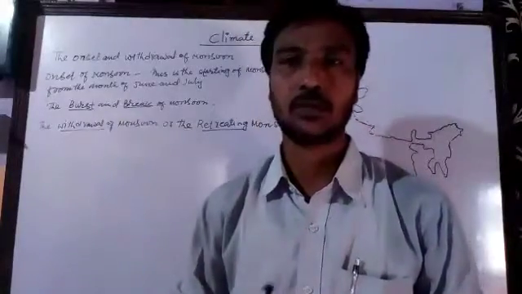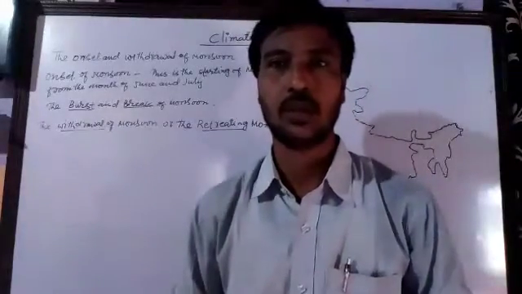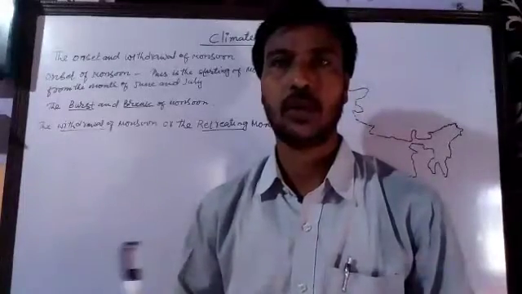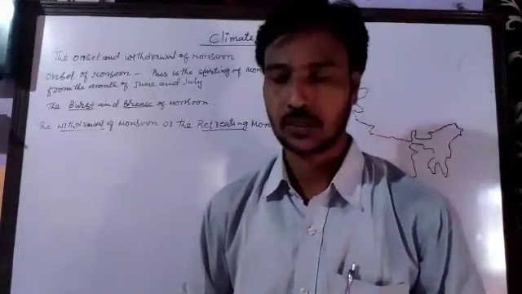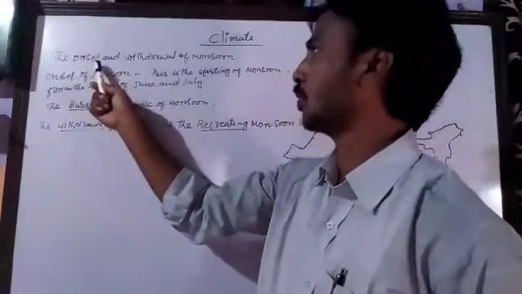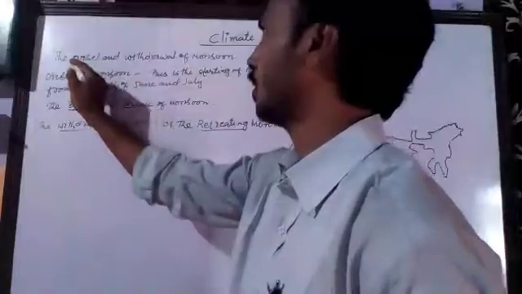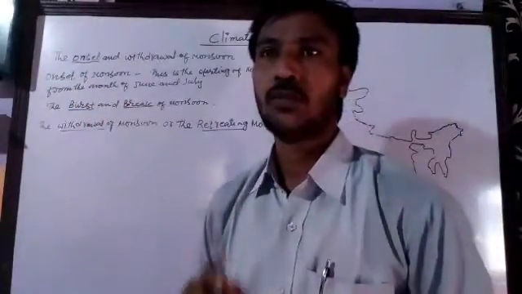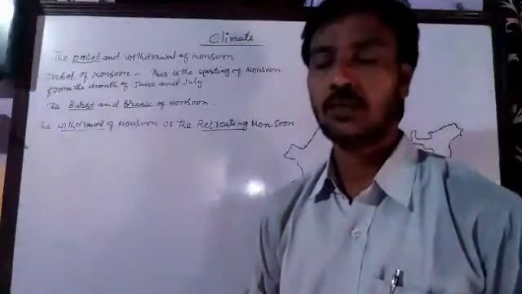What does it mean by onset of monsoon, and what does it mean by the withdrawal of monsoon? When does it take place? From where? All this we are going to discuss. So students, let me first tell you about the onset of monsoon. The word onset means the arrival of monsoon.